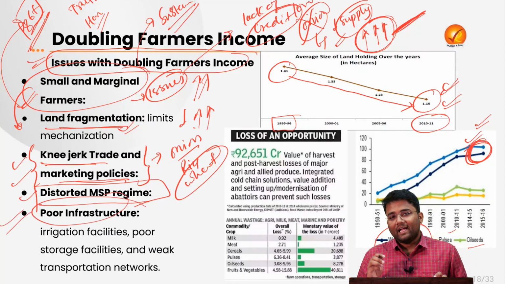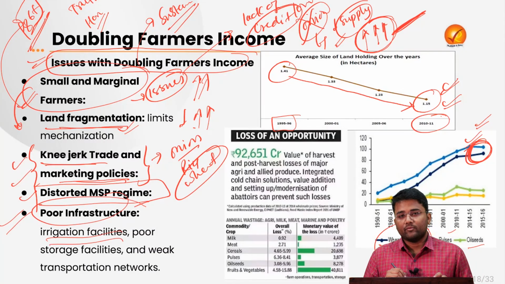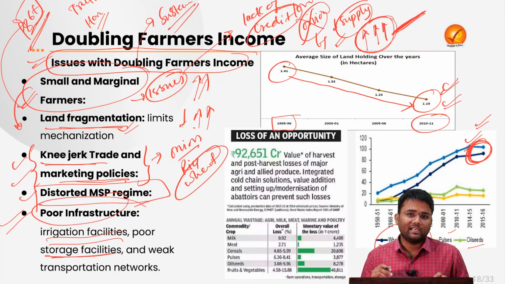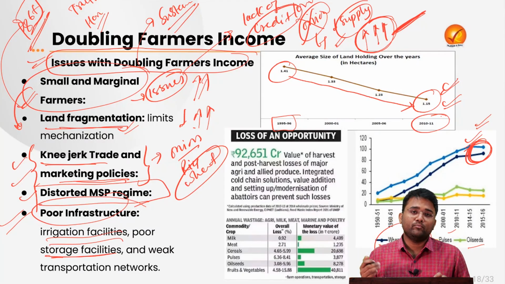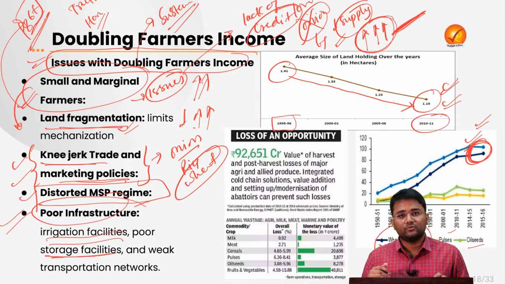The lack of proper irrigation facilities, poor storage facilities, lack of proper transportation facilities, lack of proper cold storage facilities leads to more post-harvest losses, and that also affects the profitability of farmers.